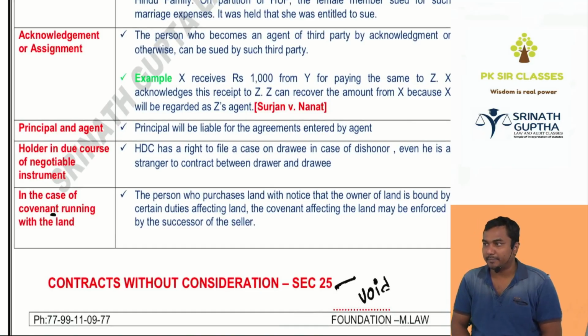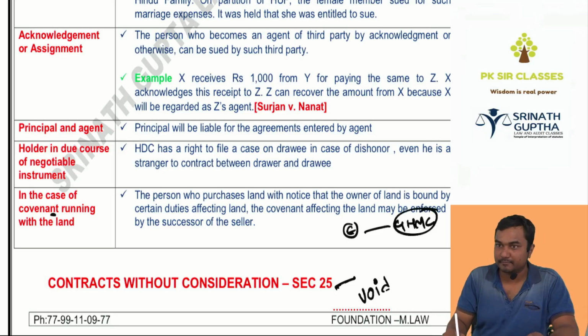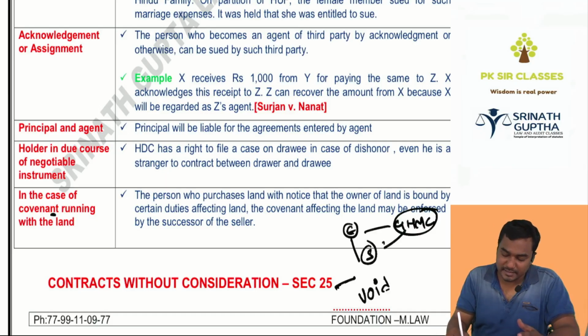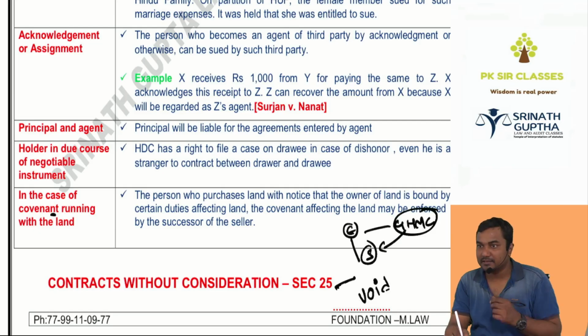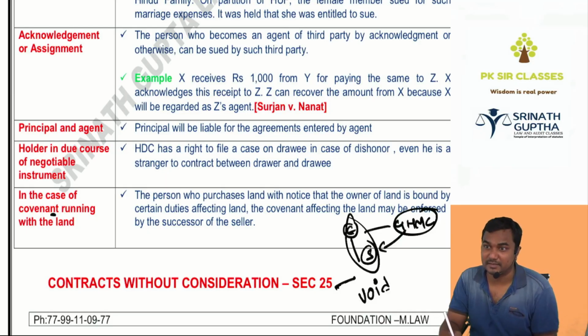When you are purchasing property, see, there was an agreement between Ishwar and the GHMC, Greater Hyderabad Municipal Corporation. GHMC said, I will give permission to construct the building in Hyderabad, but every year you have to pay 10,000 rupees. For the last 2 years, there was a pending arrears of municipal taxes. Then Ishwar sold the same building to whom? Beta Shashi. Yes, sir, no, sir. Then GHMC filed a case on Shashi to recover the money. Can it? Yes. Because when you people are entering into an agreement, I am also a beneficiary in that agreement. Then beta, clear.